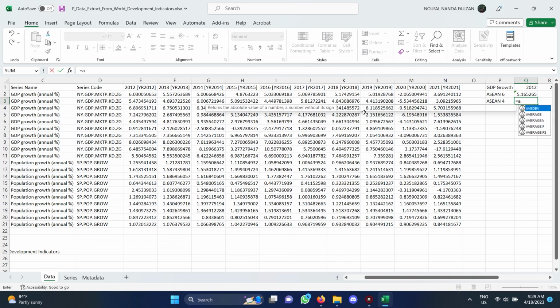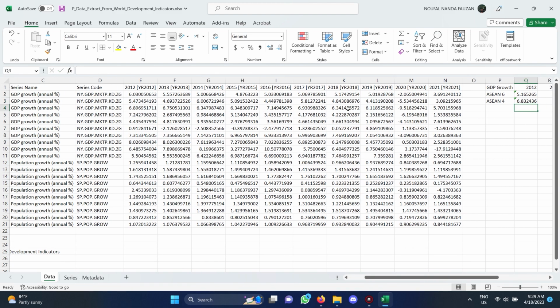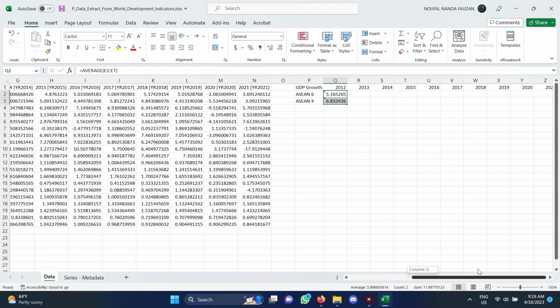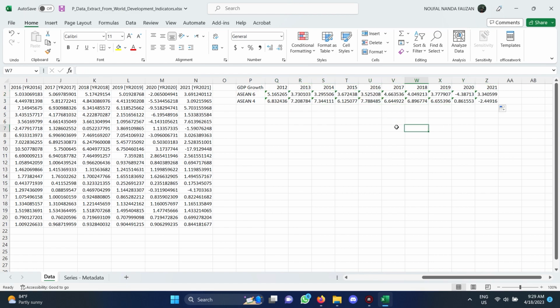Then for ASEAN 4 we do the same thing, use the same formula and input the data for the 4 ASEAN countries, which are CLMV. And we make it simple, we drag it until 2021, so the same formula is applied. And then after the data was made, we can create the graph.